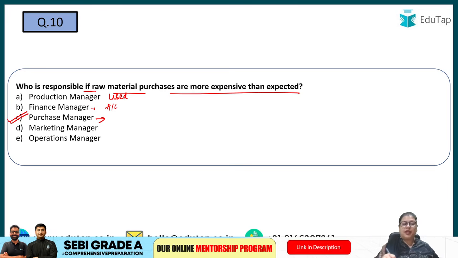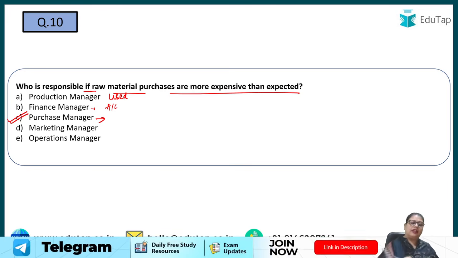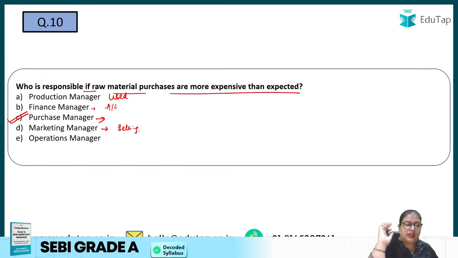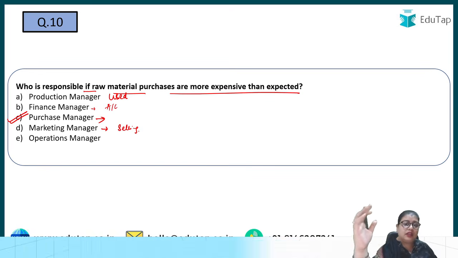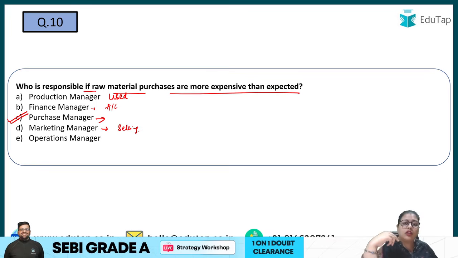Then the marketing manager is held responsible for selling. That means when he's going to the market for selling finished products, it's not related to any production or purchases. Then the operations manager will say I am handling the whole production department, how the workers are doing and what activity they are performing.